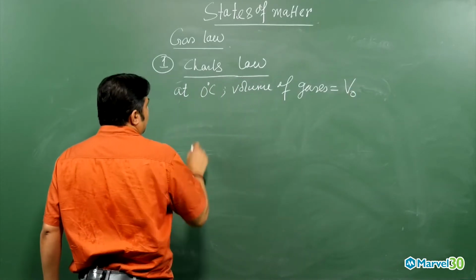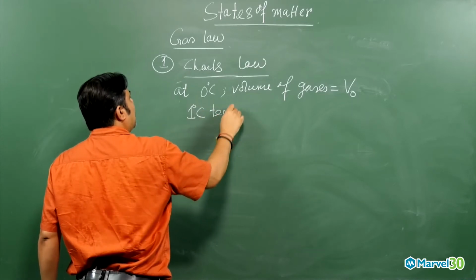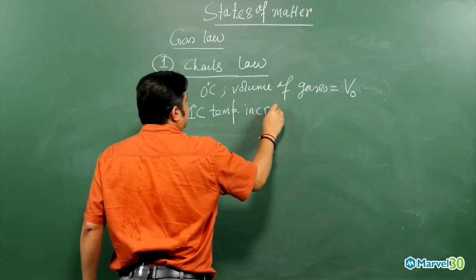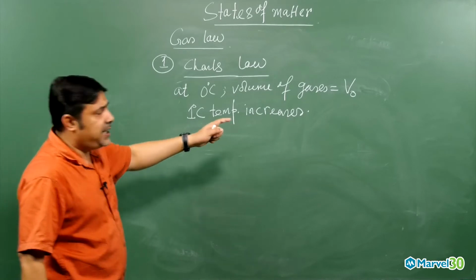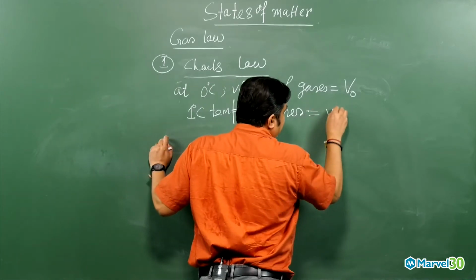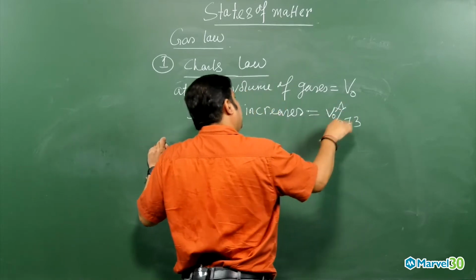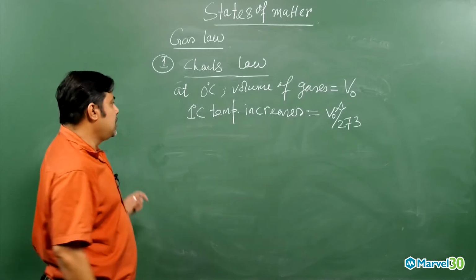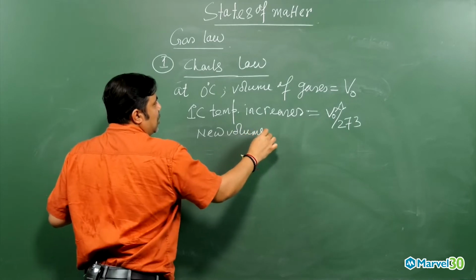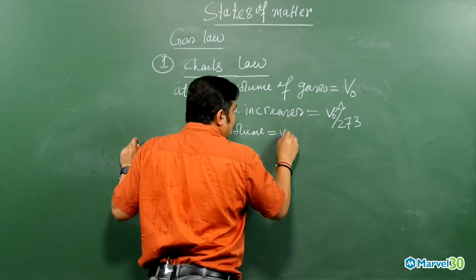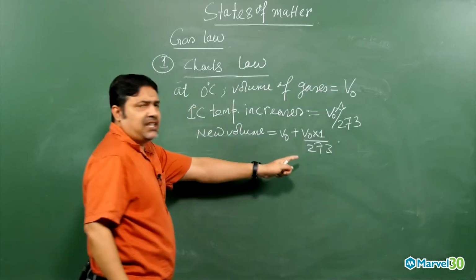And now if you increase the temperature by 1 degree centigrade, then the volume will increase how much, my dear? The volume will increase by V0 by 273. That means for a 1 degree increase, it is V0 into 1 by 273. Now the new volume will be equal to V0 plus V0 into 1 degree centigrade increase by 273. This will be the new volume.